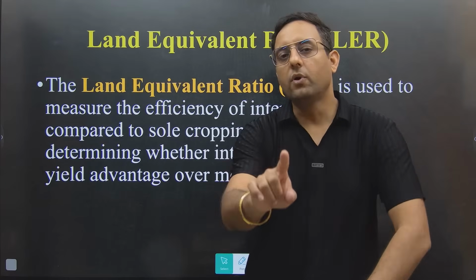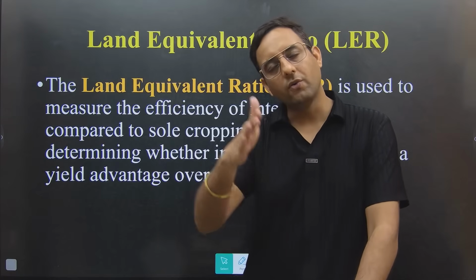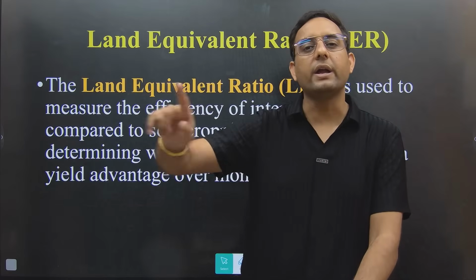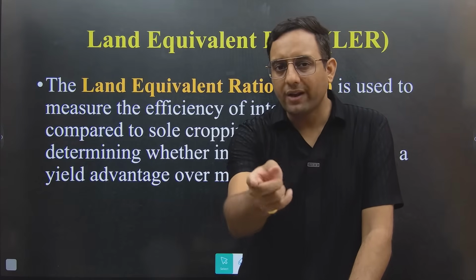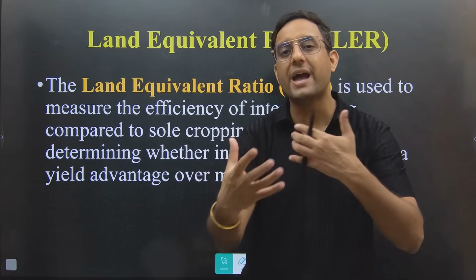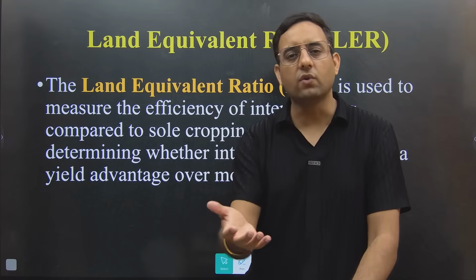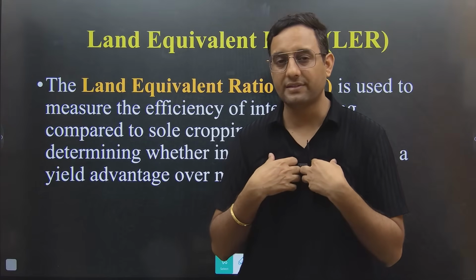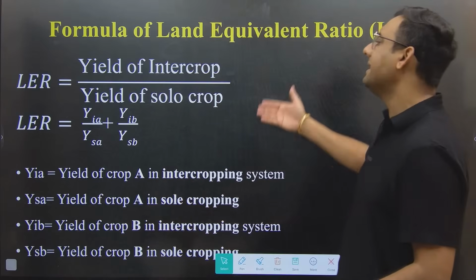That's it. Suppose you are growing two crops in different areas, 5 hectare one crop, 5 hectare another crop, and I am growing the same two crops on 10 hectare of area by using intercropping. Now which system is beneficial? Your system, where you are growing one crop on 5 and another on 5, as sole crops, or my system, where I am growing those two crops on 10 hectare in the intercropping system? To know this, we need to calculate LER, and how can we calculate LER with this formula?